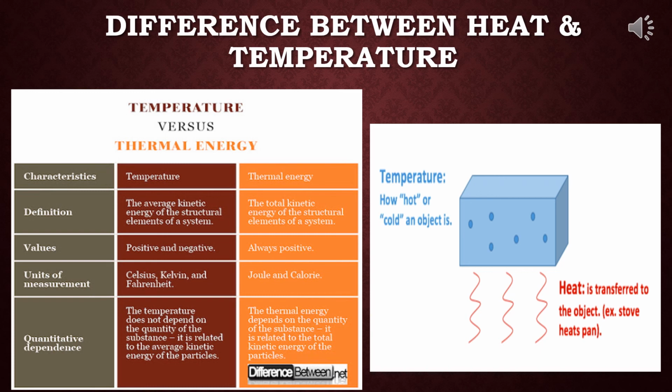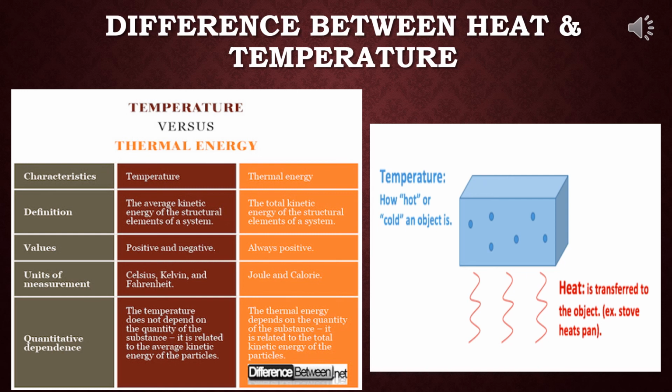Heat is measured with the help of a calorimeter. Temperature is measured by a thermometer. Two bodies having the same temperature may not have the same quantity of heat, but two bodies containing the same amount of heat may not have the same temperature. The quantity of heat of a body changes during change of state of the body. The temperature of a body remains constant during change of state of the body.